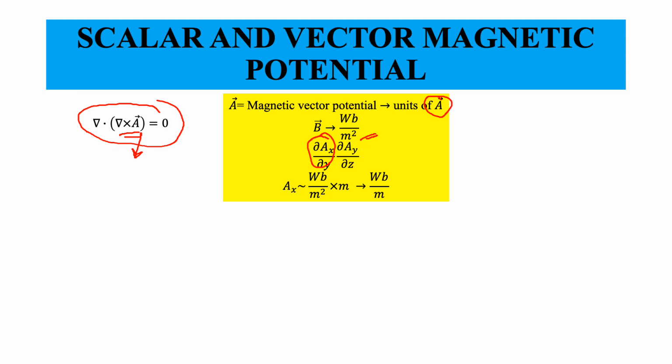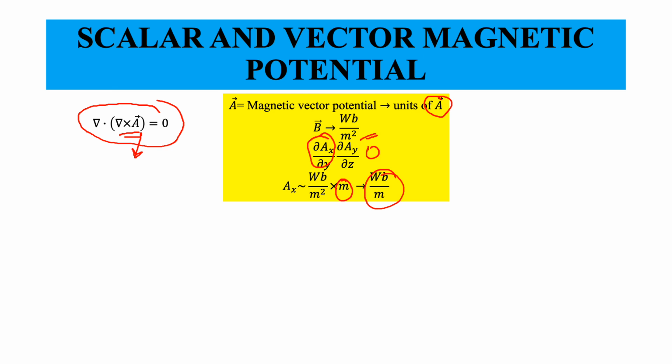So if you find out the unit, what we need to measure is AX, AY and AZ, which will be measured as Weber per meter square multiplied by meter, because a small change in Y or a small change in X will have to be measured in meters. Therefore the unit of A is Webers per meter.